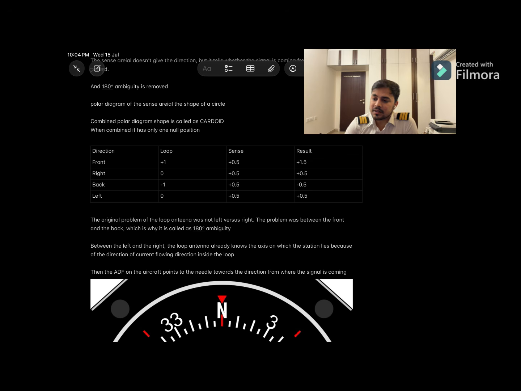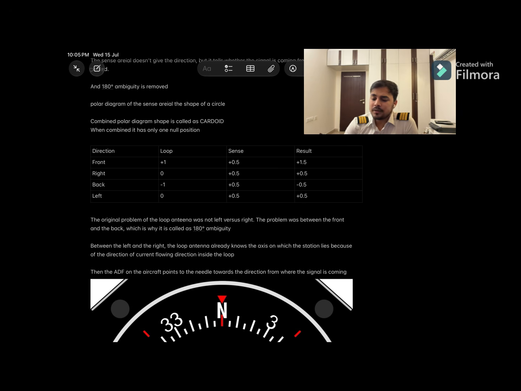The sense aerial always senses whether the signal is coming or not. All right. And when the signal is coming from the back, the loop gives -1. Then the sense aerial gives +0.5. Resultant is -0.5. It means the 180 degree ambiguity is resolved. When the signal is coming from the right side, then the loop gives 0 reading and the sense aerial gives +0.5. And when the signal is coming from the left side, the loop gives 0 reading as well, and the sense aerial gives +0.5. The resultant is +0.5 for both sides.